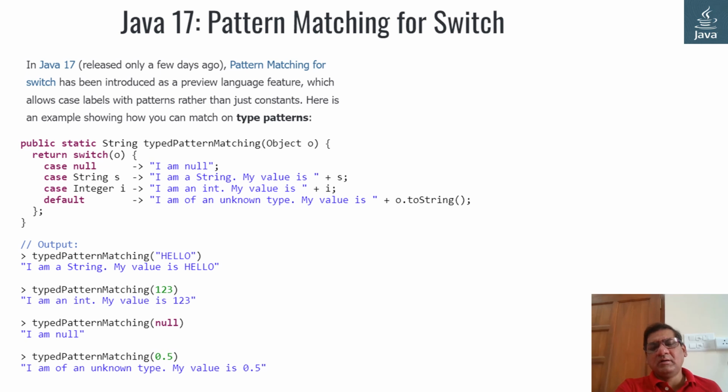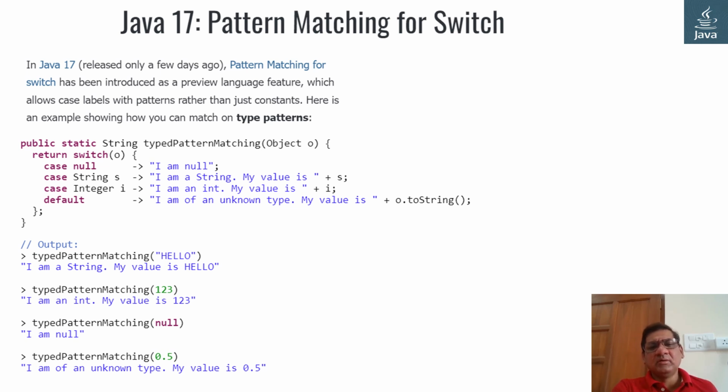We have Java 17, and the present versions are like Java 20 or Java 21, but mostly we are using Java 11 or Java 17. While attending any interview, they may ask about Java 17 features along with Java 8 features. So here, pattern matching for switch is one of the features introduced in Java 17.